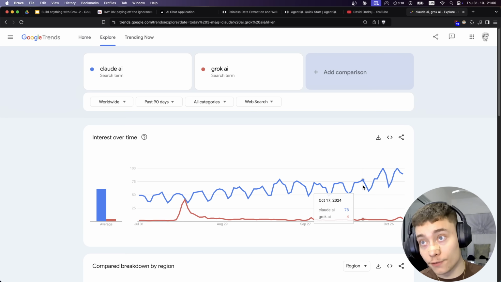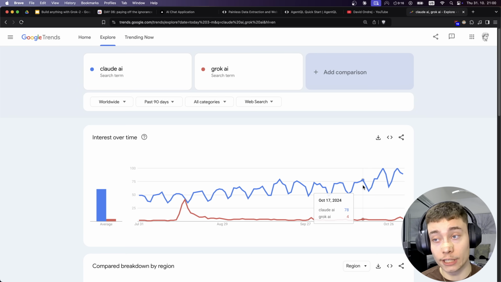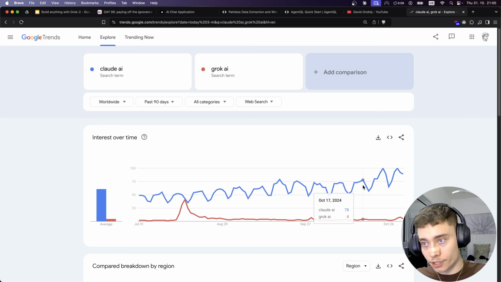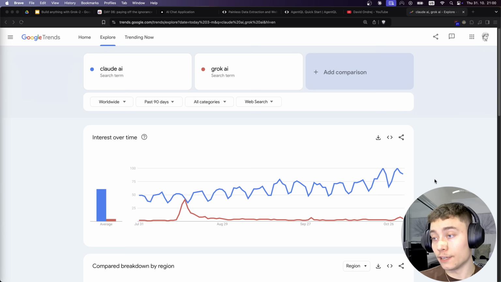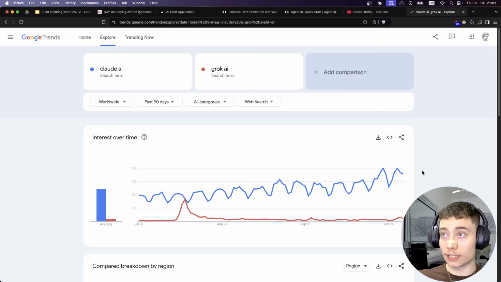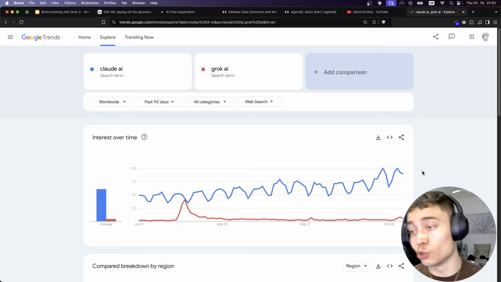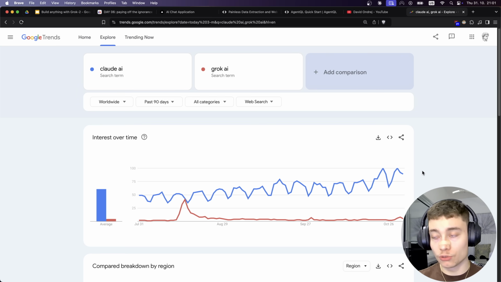So if Grok 3 is really as good as I think it will be, there is a high chance we will see this chart flipping and Grok skyrocketing to be the second most popular AI tool, AI chatbot in the world after ChatGPT, and maybe it will even surpass ChatGPT, but that will take longer, obviously. But I think it definitely has the potential to flip Claude, especially given the fact that it's built into Twitter. So if you have a Twitter premium account, you can use it. So the distribution is very, very large.